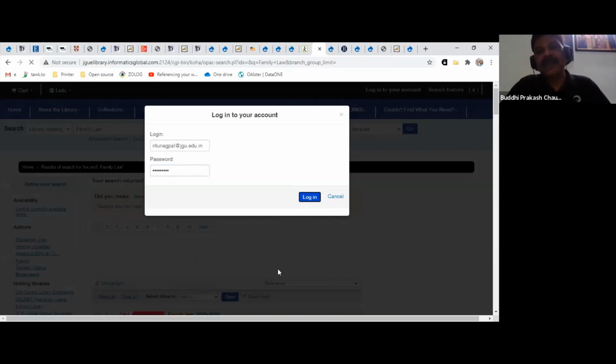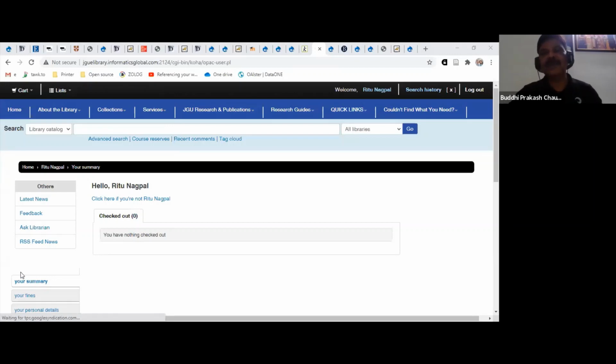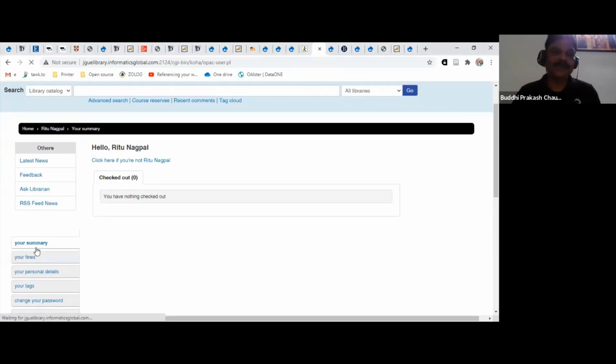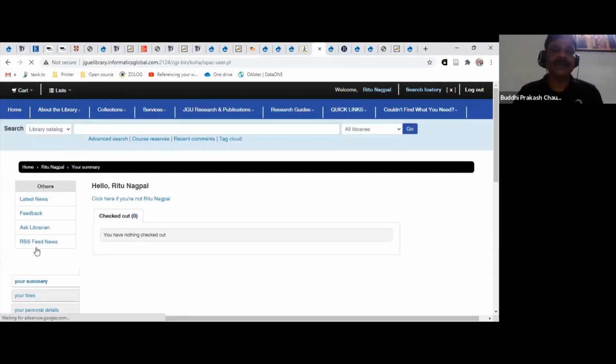For that, you need a login ID and password. So there is a login ID and password, but in most cases, most of the time, you don't need it. I hope that answers your question.